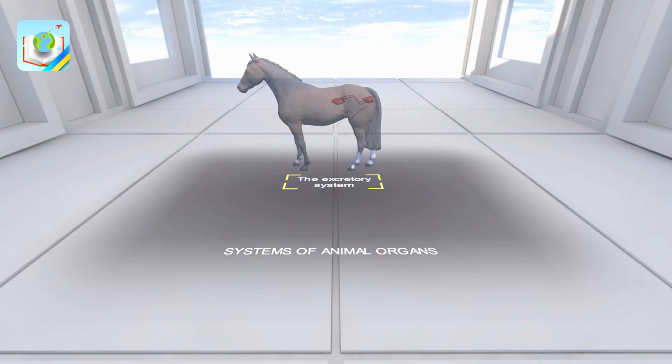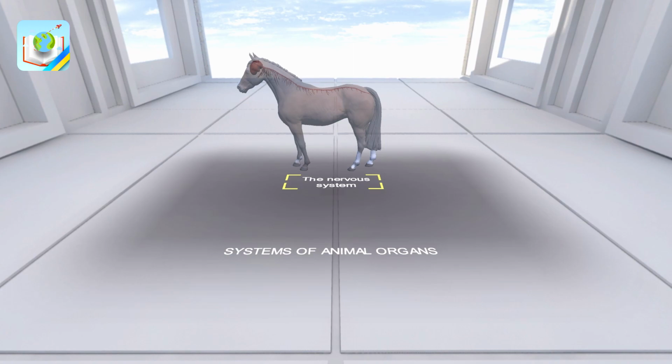The excretory system is designed to remove the end products of metabolism, excess water, salts, and poisonous compounds from the body. Animals have systems for regulating the coordinated functioning of all parts of the body and for responding to external stimuli. Thus, the nervous system provides quick reactions in response to the action of stimuli and analyzes the information received from the sense organs. It also stores the received information, which enables animals to use the accumulated experience.